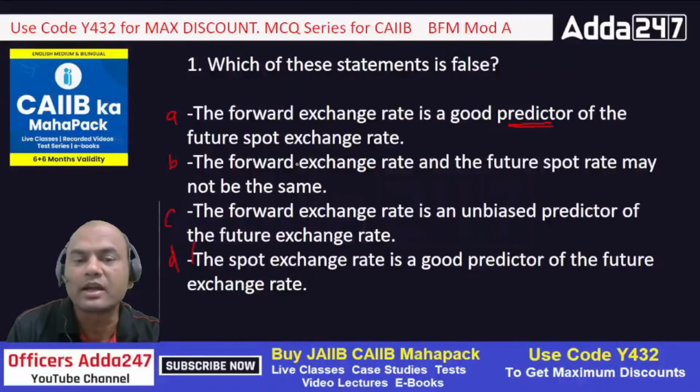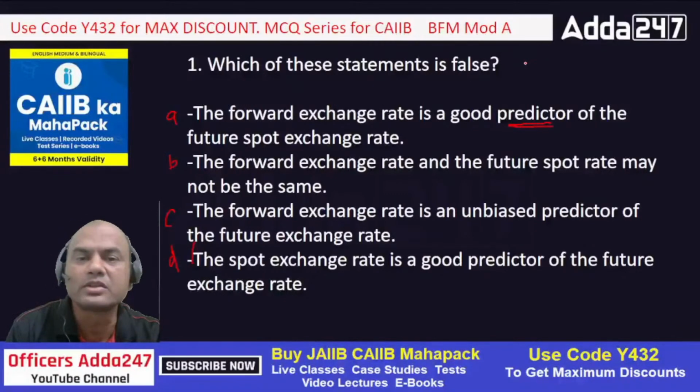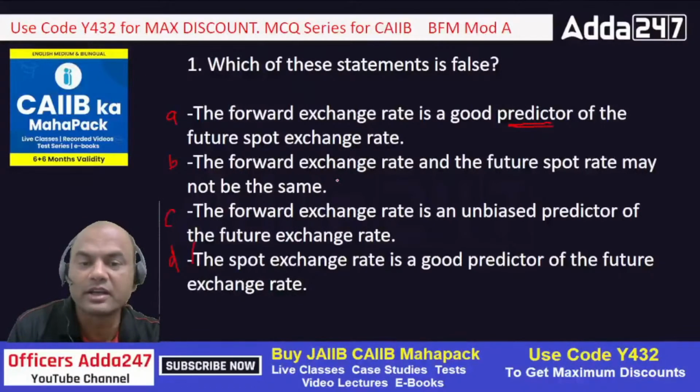Suppose I predict that after 3 months the dollar rate will be 90. After 3 months it may actually be 91 or 89, because I am predicting right now, looking at the current conditions. So this is the meaning of B. Is B false? It is true. Okay, type fast. Is it true or false? B is true.